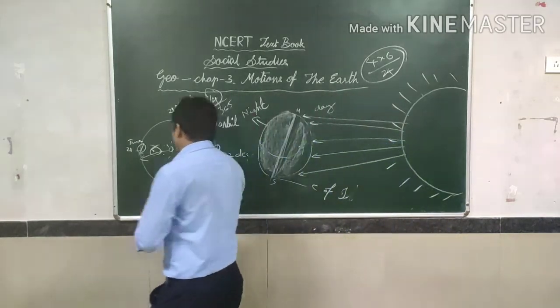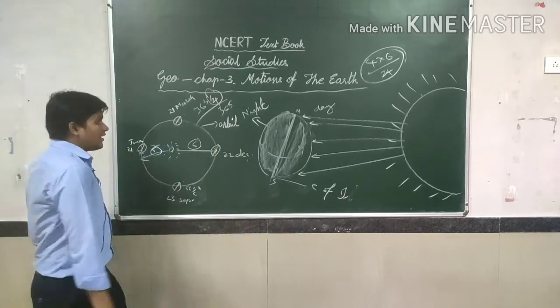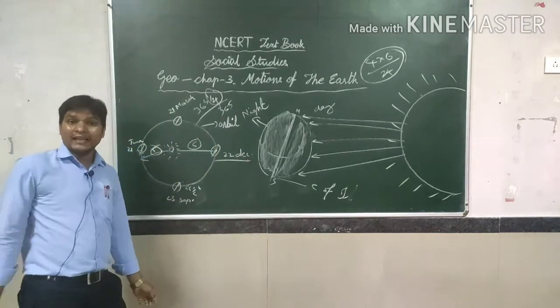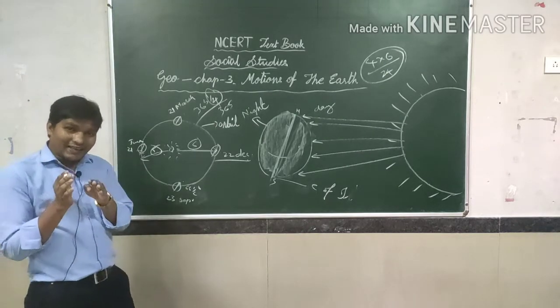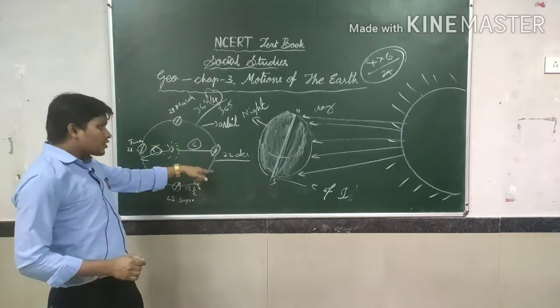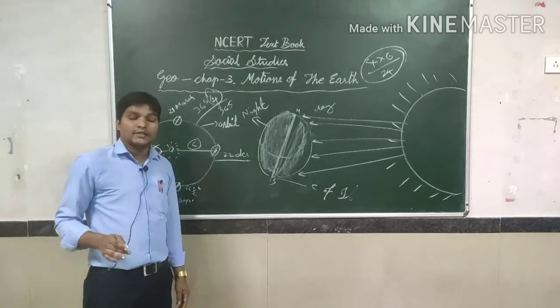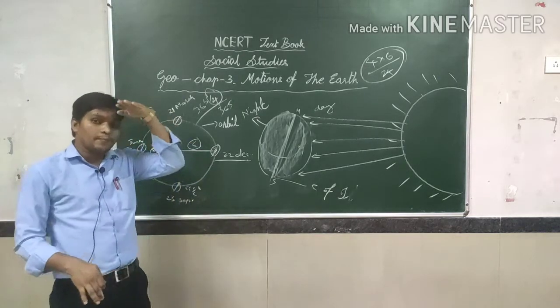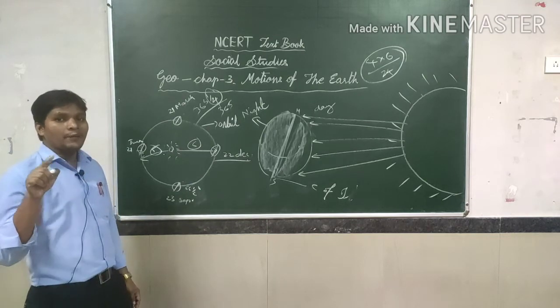So let's come to this point. This is the total opposite of 21st June. Why? Because on 21st June the sun's rays fell directly on the Tropic of Cancer, while on 22nd December the sun's rays fall directly on the Tropic of Capricorn, I mean 23.5 degrees south latitude.